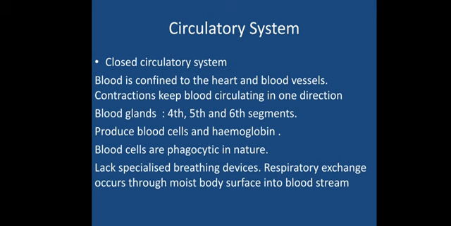Okay, now the circulatory system. When we say circulatory system, it is a closed circulatory system, unlike the cockroach, where the blood flows in particular blood vessels. So blood is confined to the heart and blood vessels. Contractions keep the blood circulating in one direction.